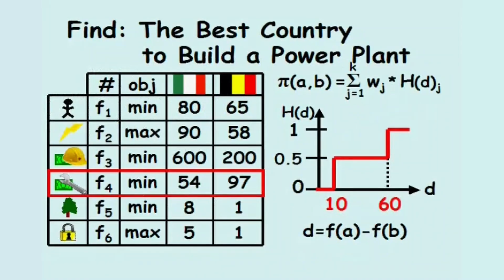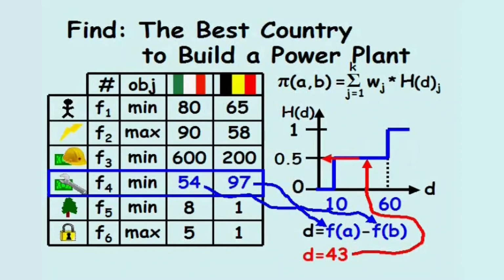The maintenance cost follows a step preference relationship with thresholds at $10 million per year and $60 million per year. Since the deviation is $43 million per year, the degree of truth a plant in Italy is preferred over a plant in Belgium is 50% true for this criterion.